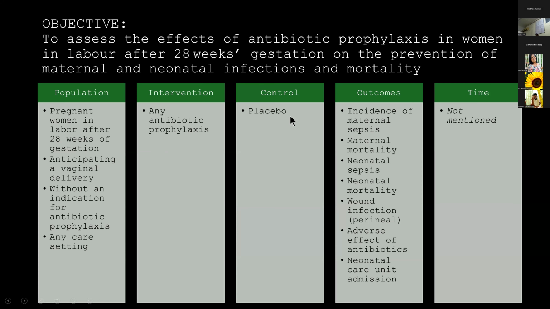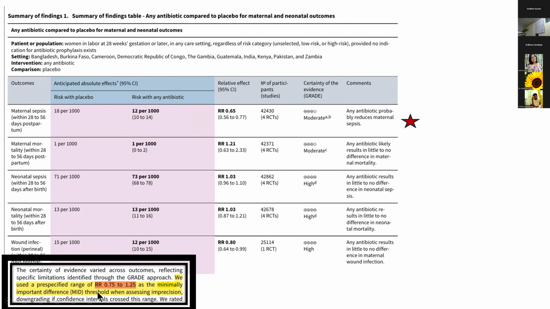Now, this is the summary of findings table. So let's look at the first outcome, maternal sepsis. The risk with placebo was 18 per 1,000 and the risk with an antibiotic was 12 per 1,000. So overall, the absolute risk reduction was about 6 per 1,000. So the relative effect was 0.65. So here in the study, they had used an MID threshold of 0.75 to 1.25.